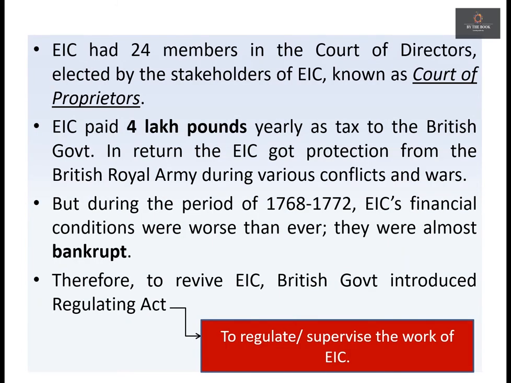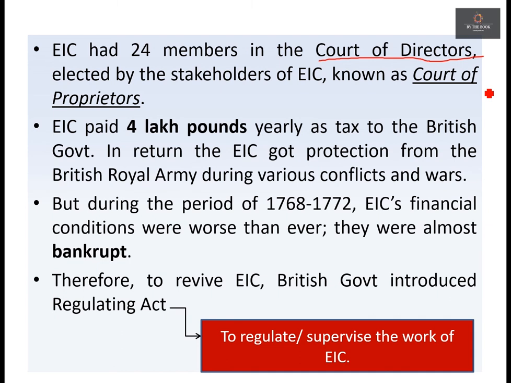East India Company had 24 members in the Court of Directors, elected by stakeholders of East India Company known as the Court of Proprietors. In a modern day company, the management is often referred to as the board of directors, right? You might have heard of the term board of directors. Similarly, in the case of East India Company, it was the Court of Directors. As we have a board of directors now, in the time of East India Company it was the Court of Directors. And what was the number of this Court of Directors? It was 24.